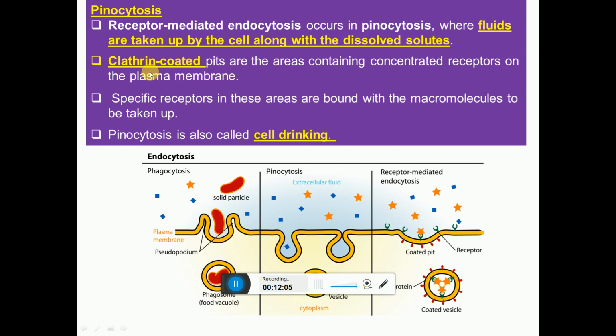Pinocytosis, receptor mediated endocytosis, is where fluid is taken up by the cell along with the dissolved solutes. Clathrin coated pits are the areas containing concentrated receptors on the plasma membrane. Specific receptors in this area are bound with the macromolecule to be taken up. Pinocytosis is also called cell drinking. Phagocytosis, pinocytosis and receptor mediated endocytosis: in phagocytosis, a solid particle is engulfed within a vesicle. In pinocytosis, fluid is engulfed with dissolved substances forming a vesicle, and this is receptor mediated endocytosis.